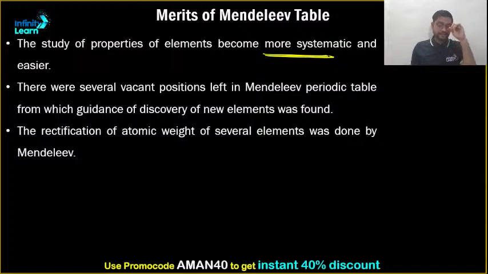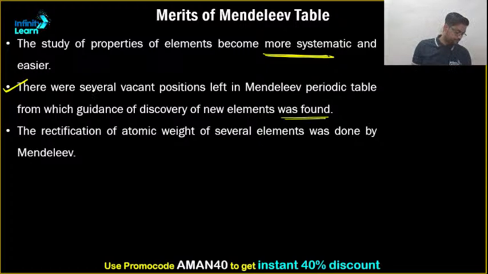Now, there were vacant spaces left in Mendeleev's periodic table, which gave guidance for the discovery of new elements. इस पॉइंट का बेसिक मतलब क्या है? जो भी स्पेस मेंडलीव पीरियोडिक टेबल में रह गया था, that gave an opportunity for all the scientists and the researchers कि वो जाके उस पर्टिकुलर स्पेस को फिल करे by discovering that particular element. क्लियर? श्योर? Any doubts to anyone of you?